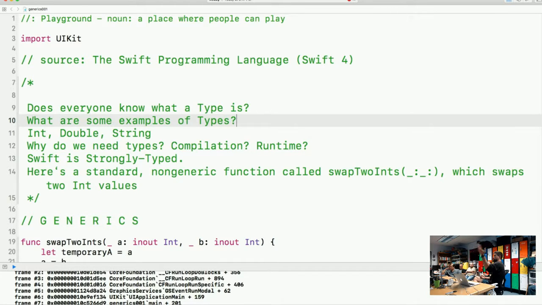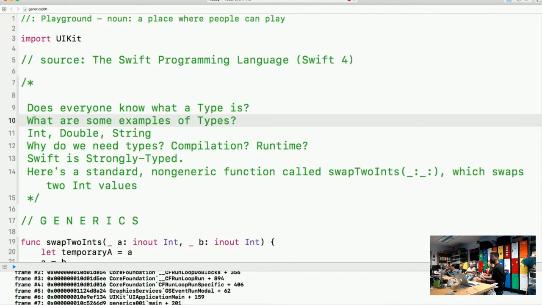We need types because at compilation, the code, because it's strongly typed, needs to know what kind of type it's expecting. If it finds something it's not expecting, it's going to say, hey, hold on. It's going to give you the red errors, the flags, suggestions for updates, those kinds of things. Also at runtime, and we'll get to this as we go on, if perhaps a type doesn't conform to the Equatable protocol, then we're going to get a crash at runtime.